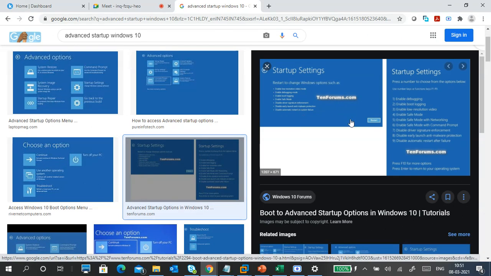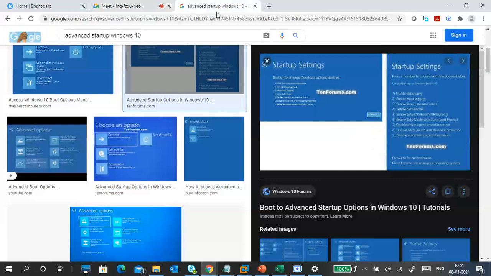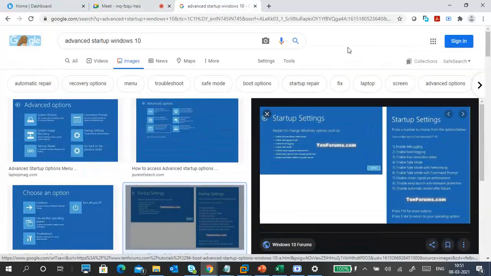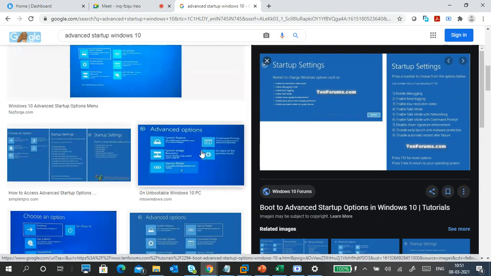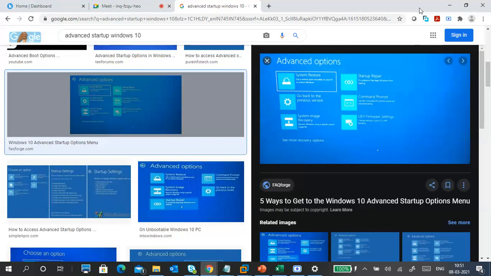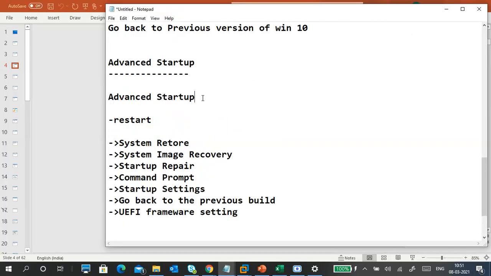The startup settings, okay, like this. Memory debugging, a lot of troubleshooting things are there. Try something, you can find a solution for usually required problems like BSOD or anything. Okay, search in Google if you want. Okay, these are the advanced startup things.